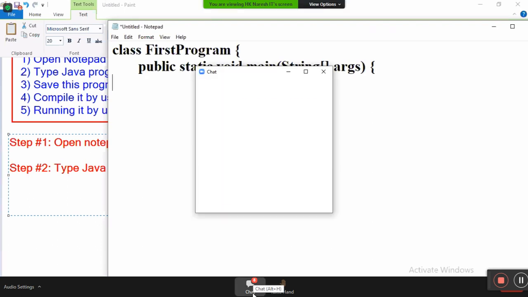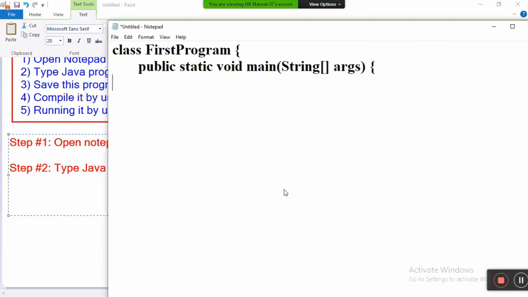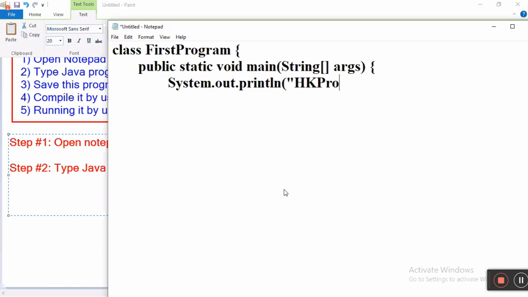And then now you want to write System.out.println. It is part of the main method. Then move the cursor inside. Now type here System.out.println. System, S is capital letter, remaining all are small letters. Now here you write double quotes, HK programming world.